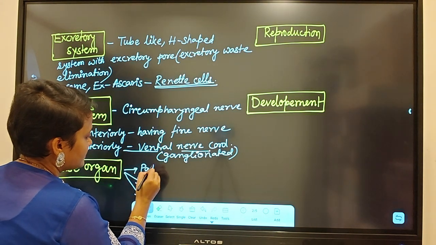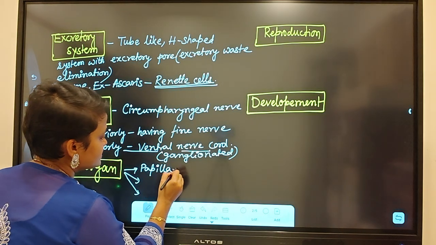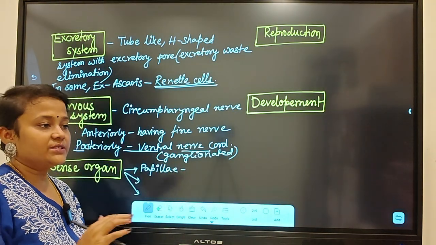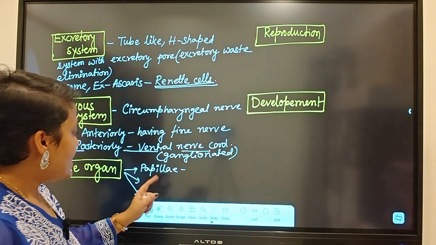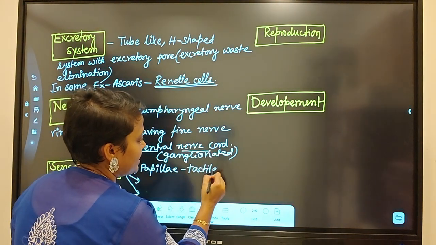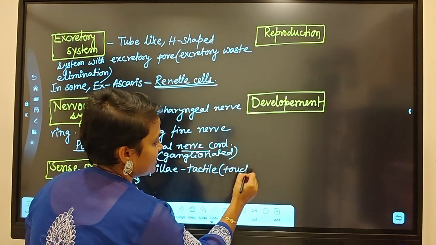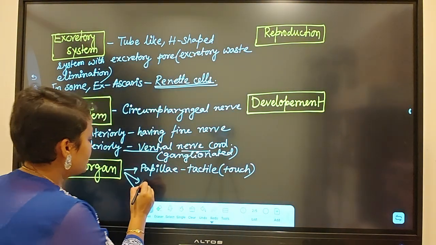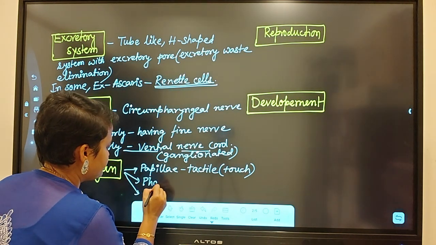Papillae is the small projection which is there on the body or in different locations. So papillae is a tactile receptor. Tactile means touch. It can sense the touch. Okay, tactile receptor. Coming to phasmids.